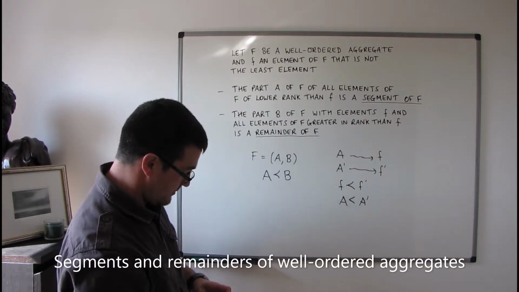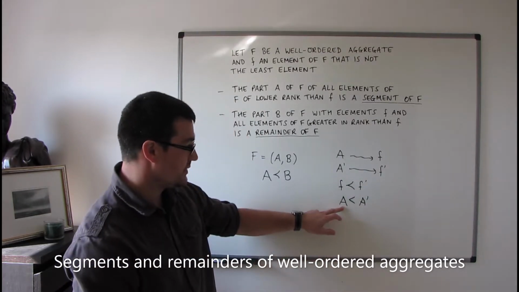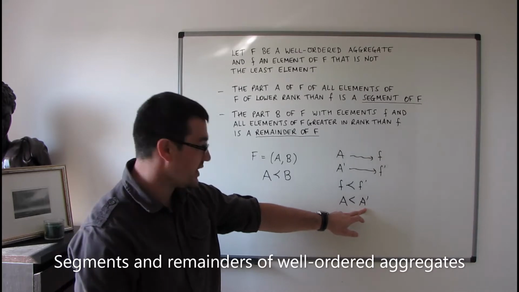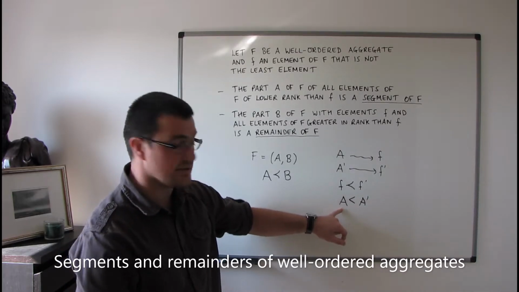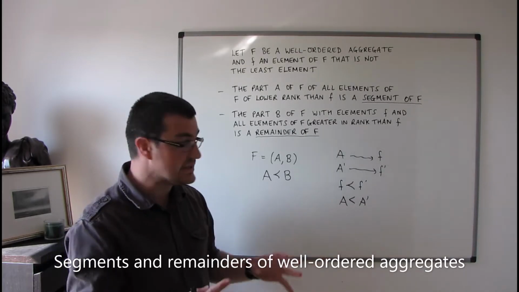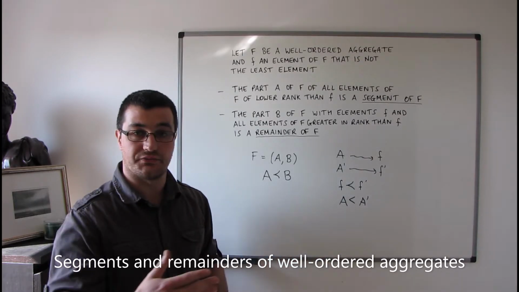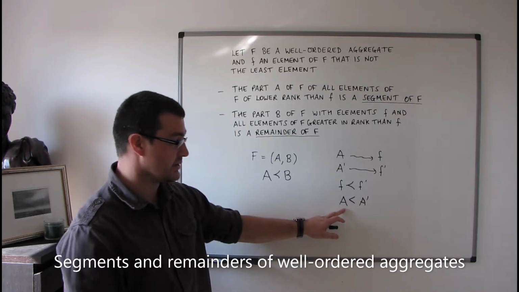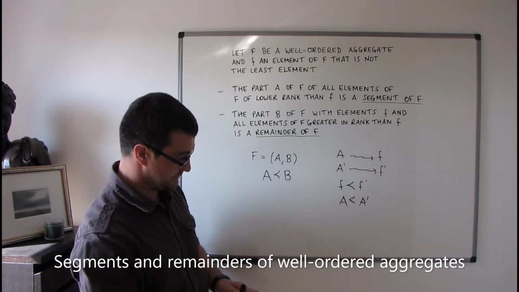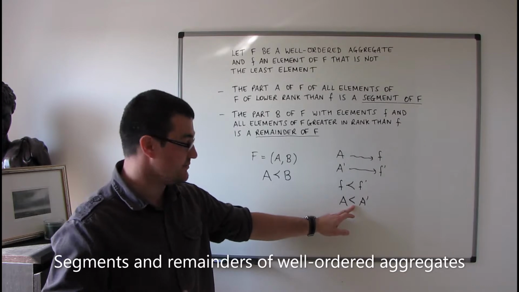All of the elements of A will also be elements of A primed, so effectively A is going to be an aggregate that is completely contained within this A primed, but A primed will have elements that are not included in this. So this notation makes sense.